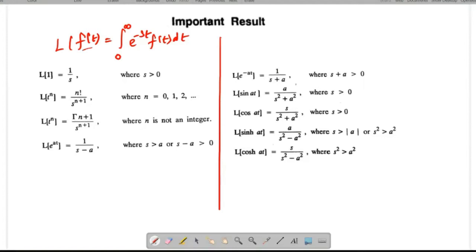Instead of f of t, if you apply 1, you may get this result. Directly, we are going to apply the result of this formula. So no need to use this formula for all the cases. Let's see the example.